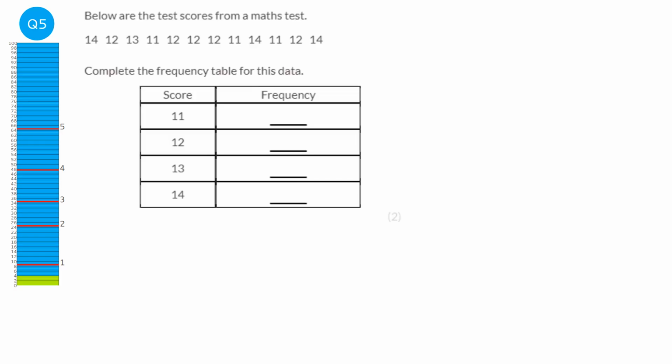Frequency just means how many. So when it says the frequency for a score of 11, it just means how many 11s are there. So I'm going to cross these out as I go. So 1, 2, 3. So 3 11s. Then for 12 there are 1, 2, 3, 4, 5. For 13s there are 1. And for 14s there are 1, 2, 3.